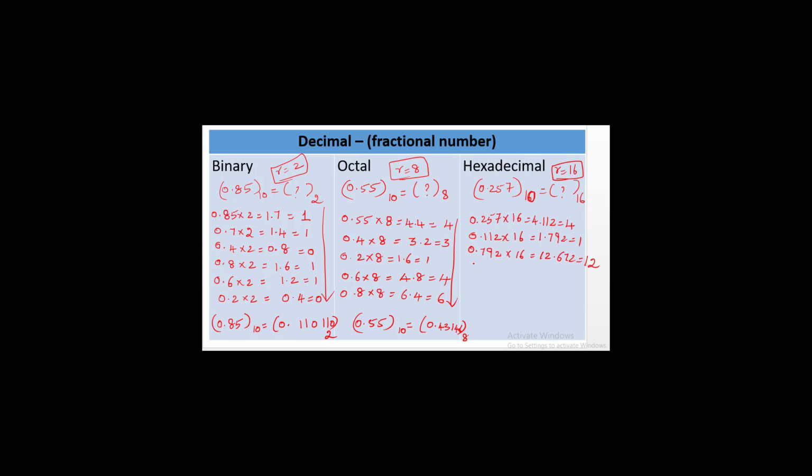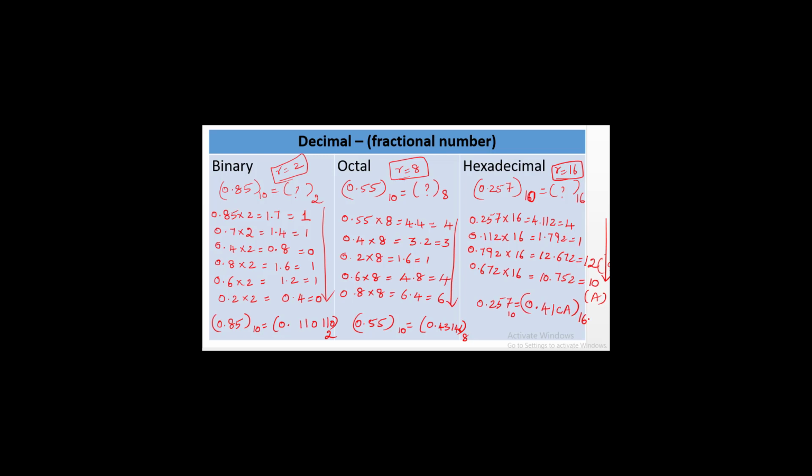After that, 0.672 multiplied by 16 is equal to 10.752, where 10 is taken outside. Here the values can be considered from top to bottom. The 10 can be written as A and 12 can be written as C. So for a decimal value 0.257, the equivalent hexadecimal value is 0.41CA to the base 16.